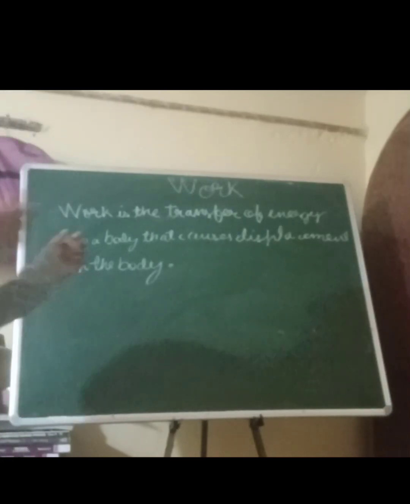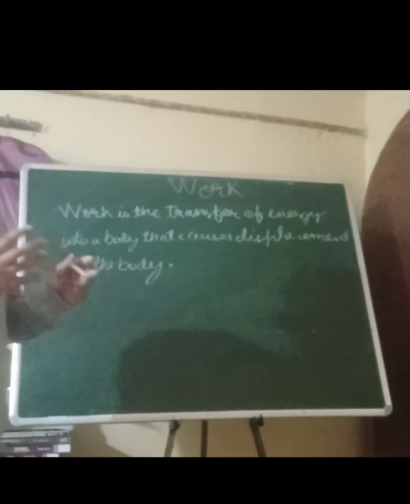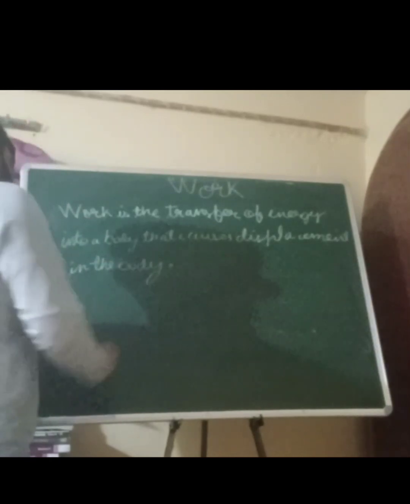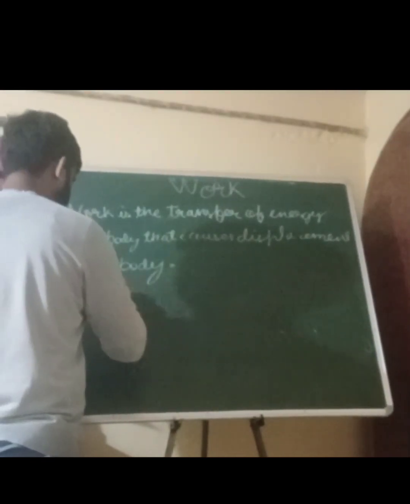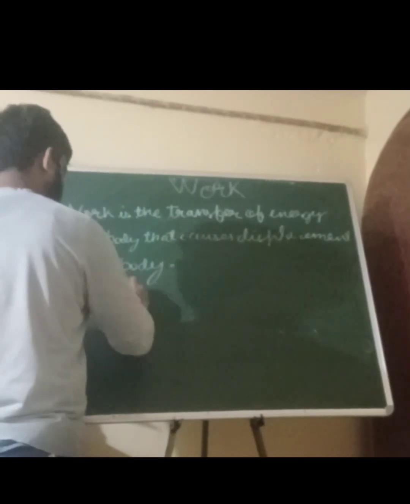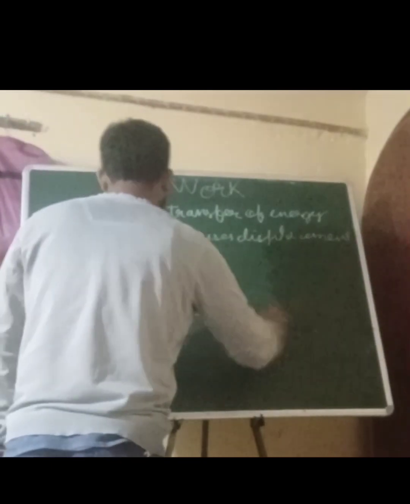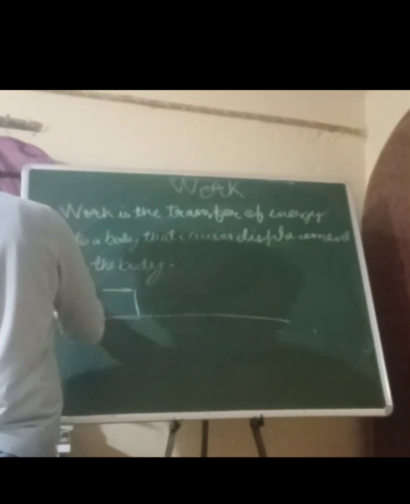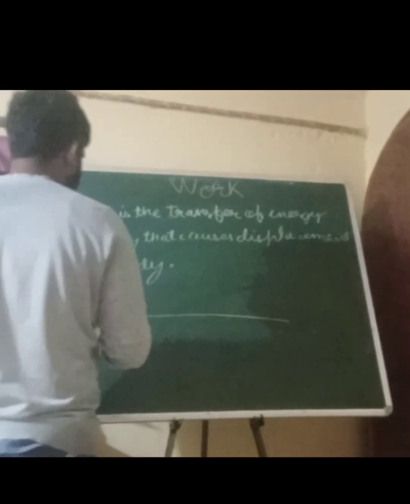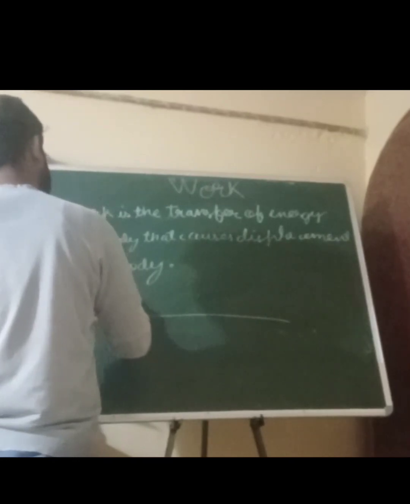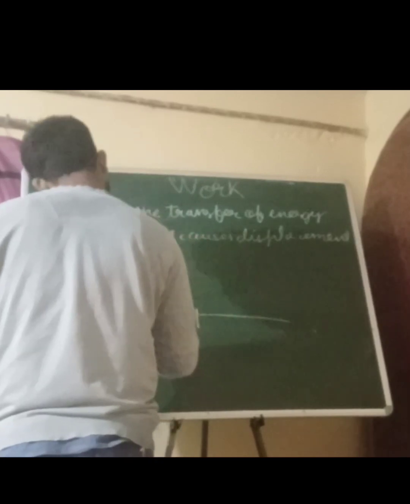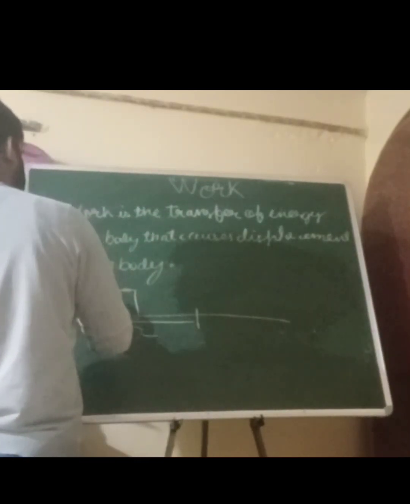Work is the transfer of energy into a body that causes displacement in the body. So as you can see, suppose this is a body, and suppose there is some force F acting on the body. So the displacement in the body is X, right?